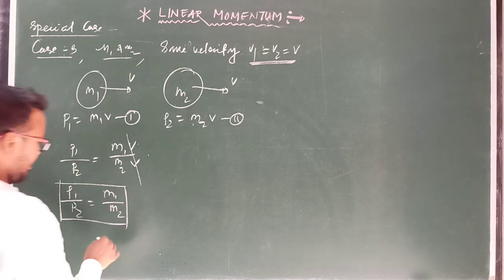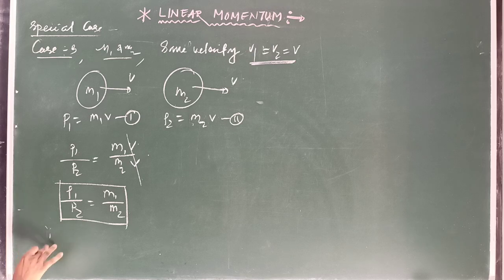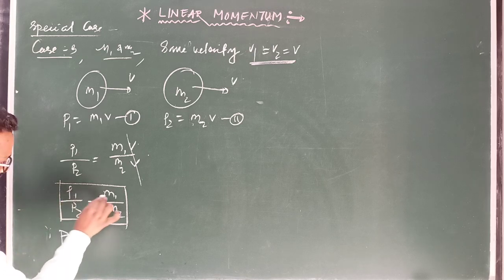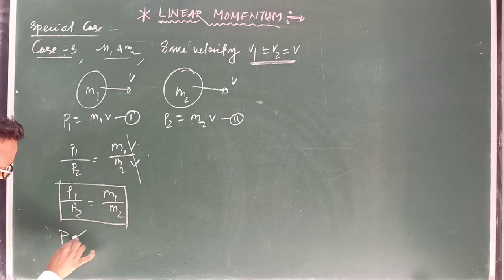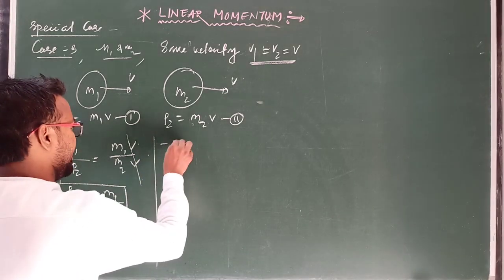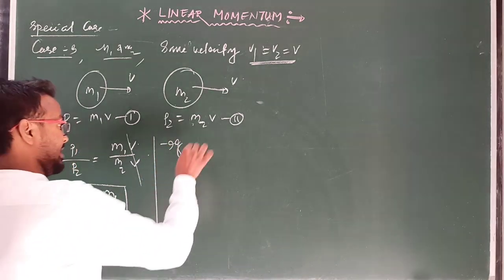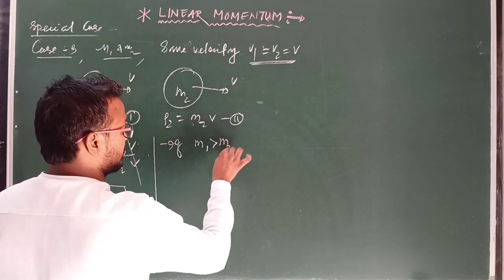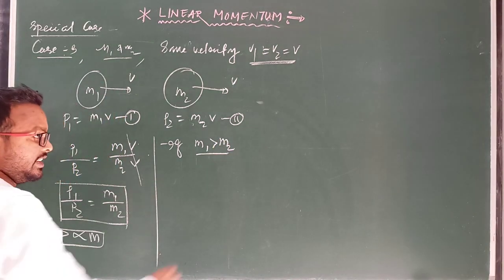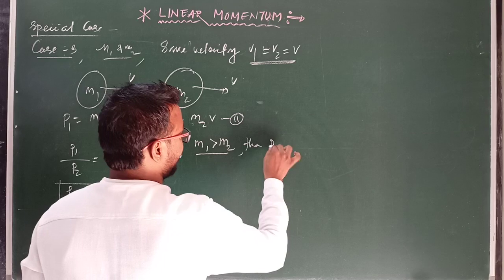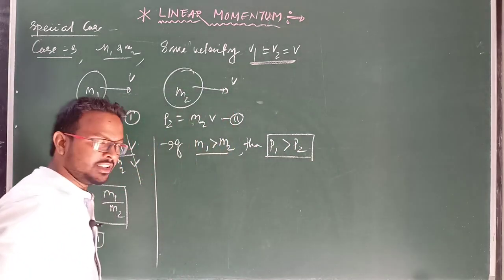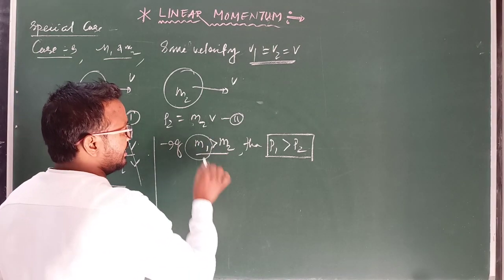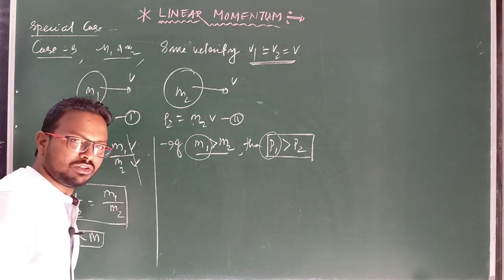From this relation we conclude that momentum is directly proportional to mass, because P1 is related to m1, so P is directly proportional to m. Clear? Okay. If m1 is greater than m2, because velocity is constant, in this case P1 is greater than P2. So the heavier mass has larger momentum as compared to the second one.